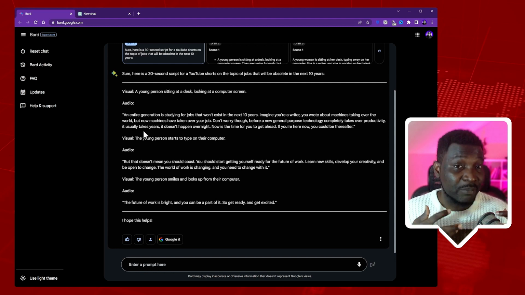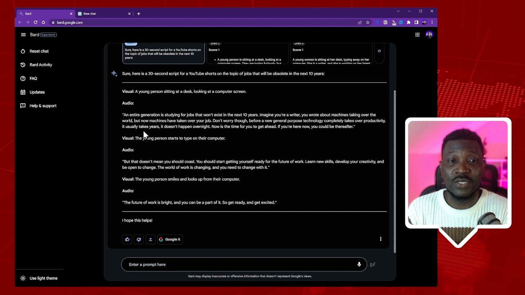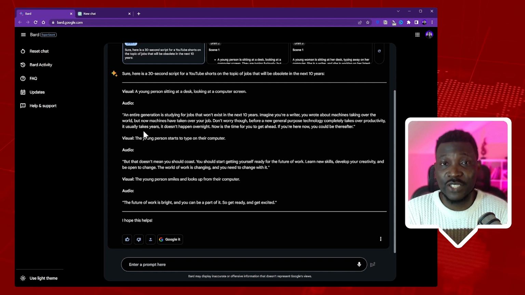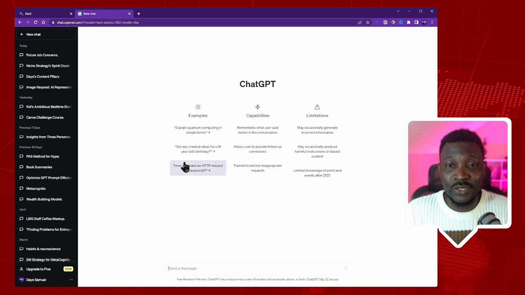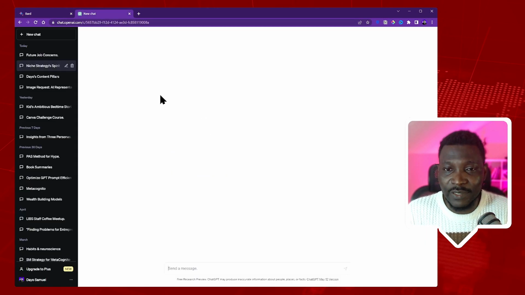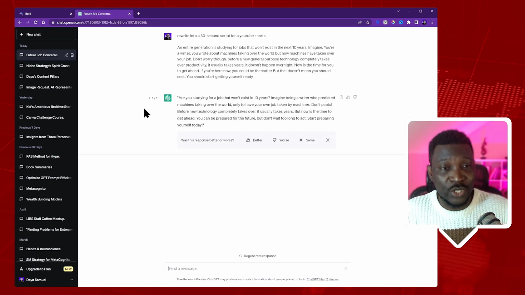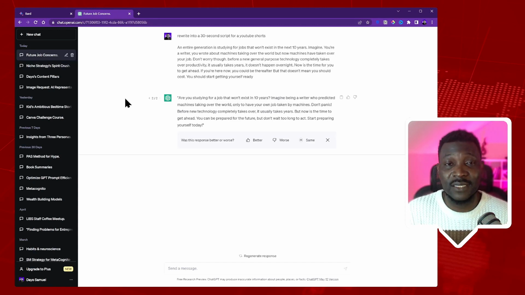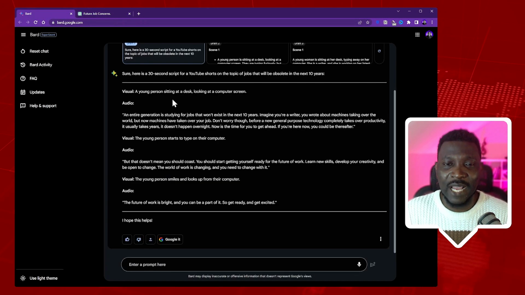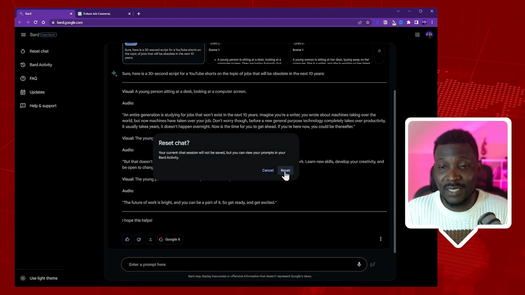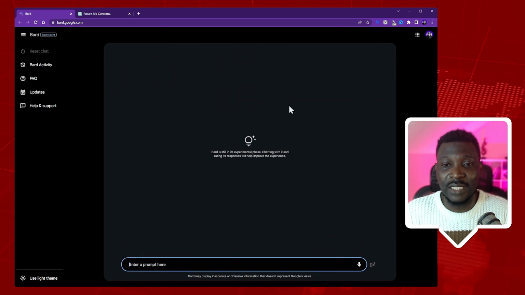And by the way, that's a key lesson when it comes to using AI. Let the conversations you're having have context. Make the context. So if you're using ChatGPT, for example, if you're using one conversation, use that one conversation for things related to each other, rather than creating new chats every single time you need to use ChatGPT. But for Bard, there is no way to make that happen. So you have to always reset chats. If I click on reset chat here, you see, literally it's blank.